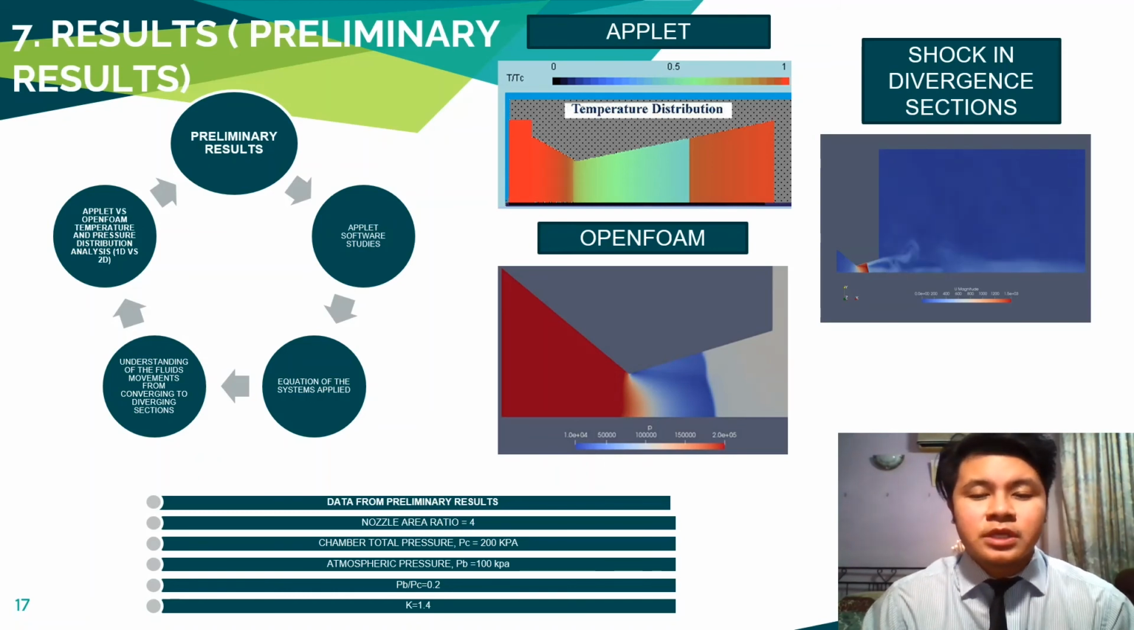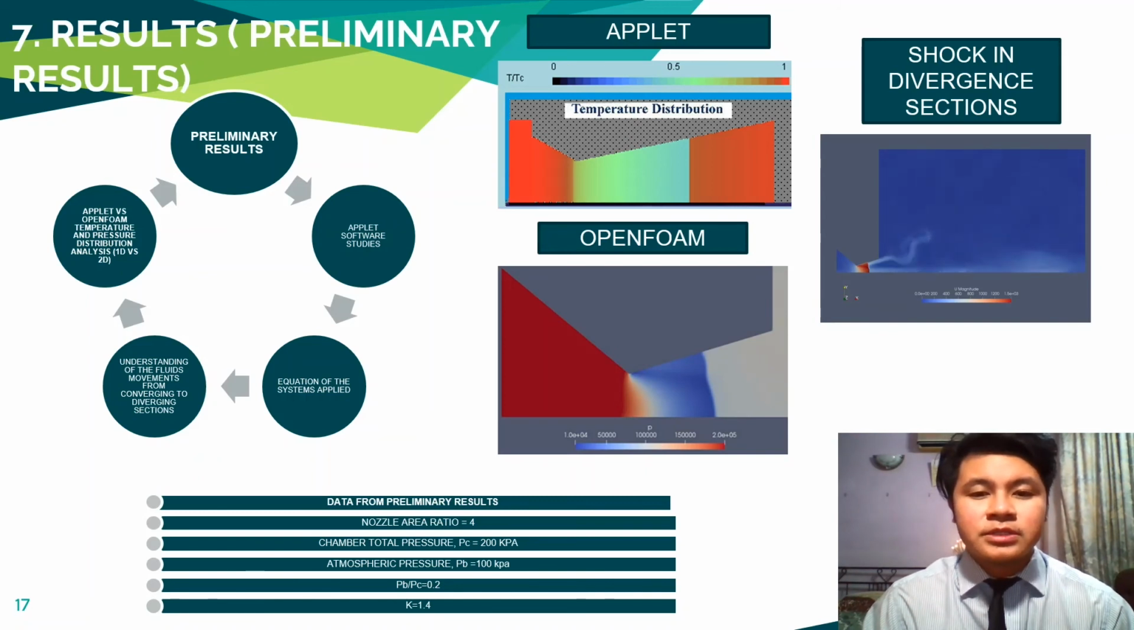The distribution of the temperature can be seen to be highest at the opening of the convergence section, as the position of the section can be considered close to the chamber of the rocket, as we can see in the applet software. The temperature started to decrease as it moved from the convergence section to the throat and started to increase as it reached the divergence section.